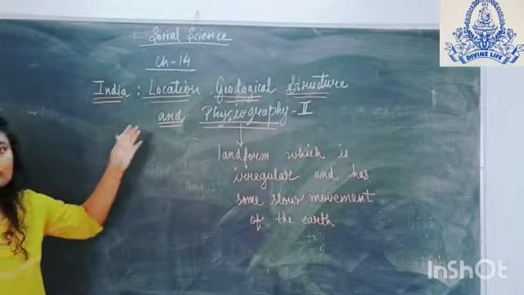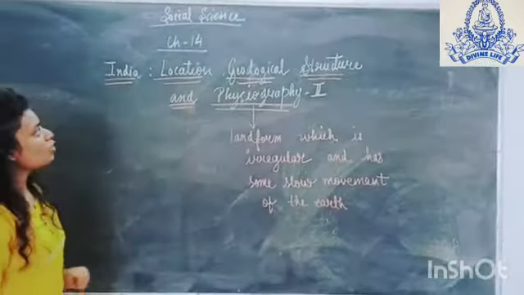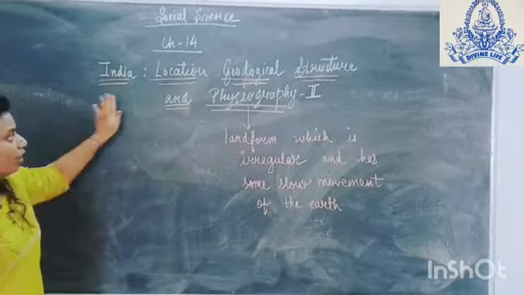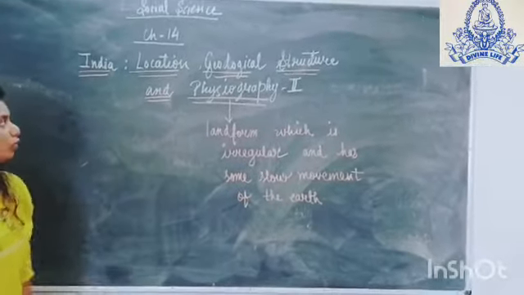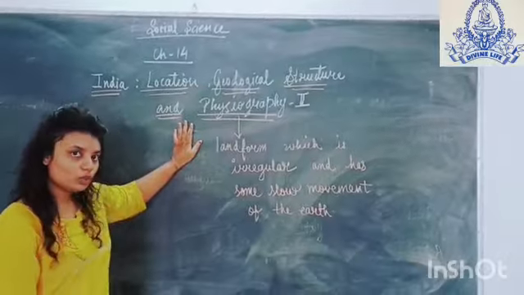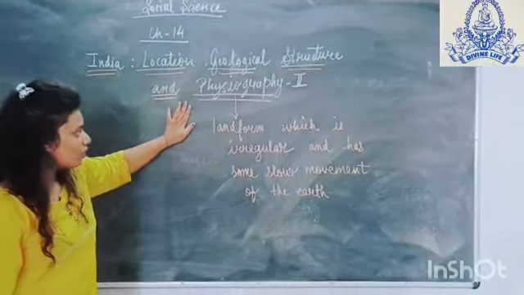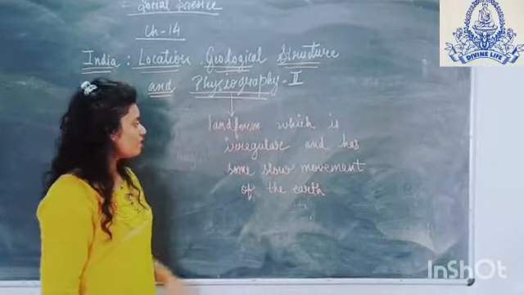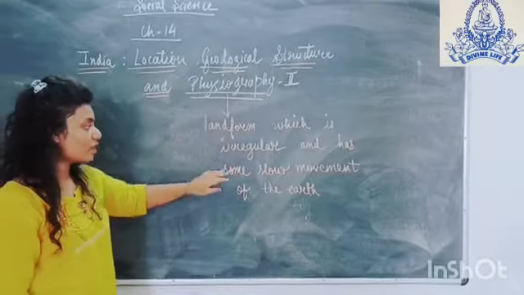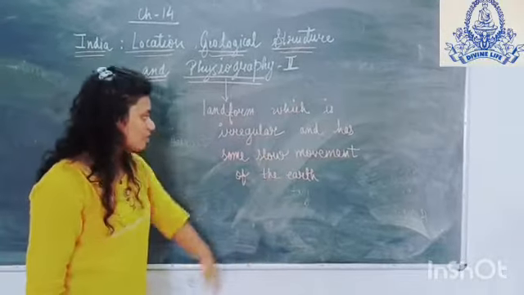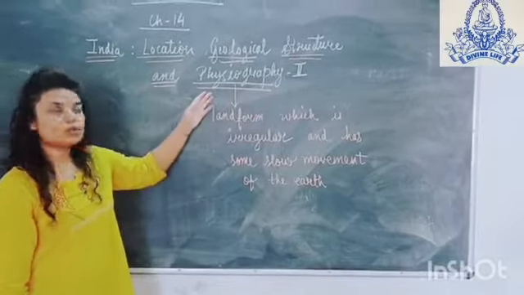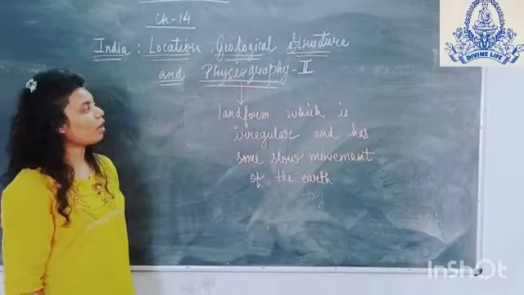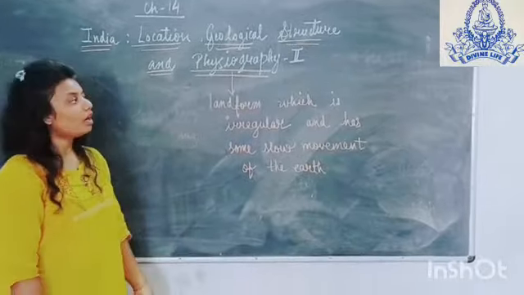New chapter, that is chapter 14 of standard 9 social science, that is India, location, geological structure and physiography, part 2. Now in this chapter, first we'll know what is physiography. Physiography means landform which is irregular and has some undulation, that means slow movement of the earth on the surface of the earth is known as physiography. For example, mountains, plateaus, etc.